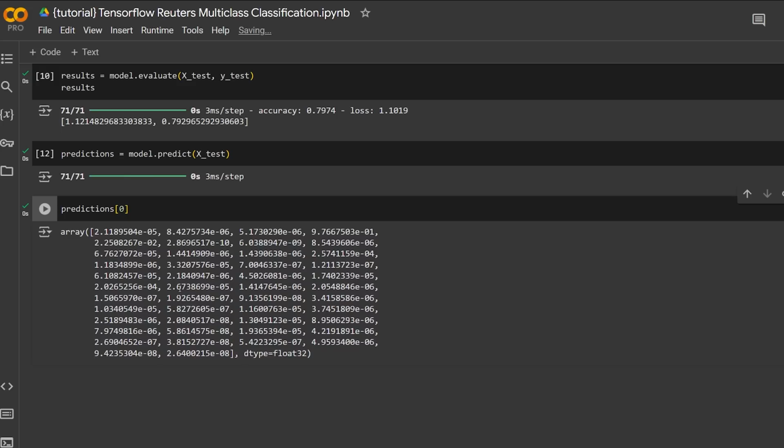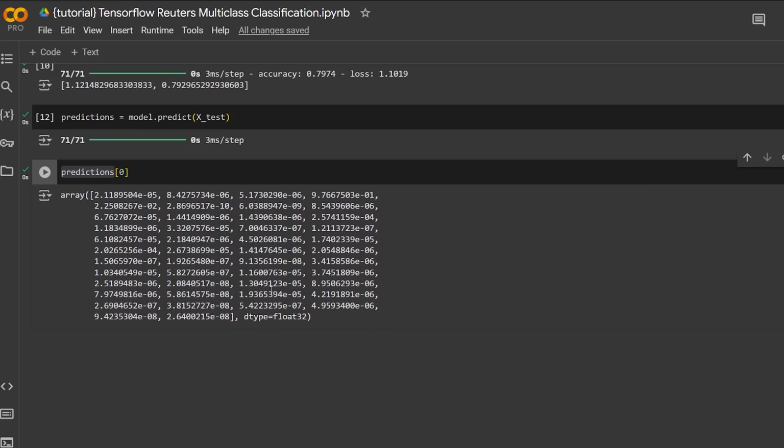So let's see what a single output from our model looks like, a single prediction. There we go. So we get this giant vector of all these different numbers here. We can see that they're all very small numbers too, with these exponents here. And like I told you guys before, this is representing all of the probabilities for every single class that we have in our problem, that the single sample that we've selected here is a part of those different classes. So some are going to be higher than others because the model has a higher confidence that the sample you gave it is part of a particular class.